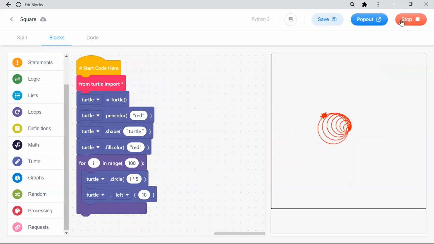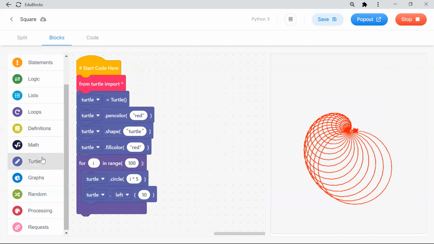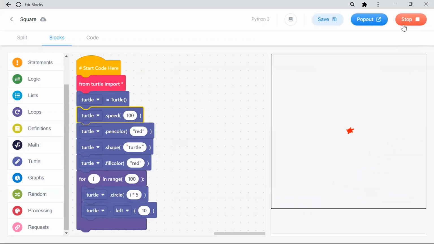now it is getting changed. The angle is getting different, 10 degrees every time. Now it is very slow. I want it very fast. How can I do that? turtle.speed(100). It was very slow, now it goes very fast.